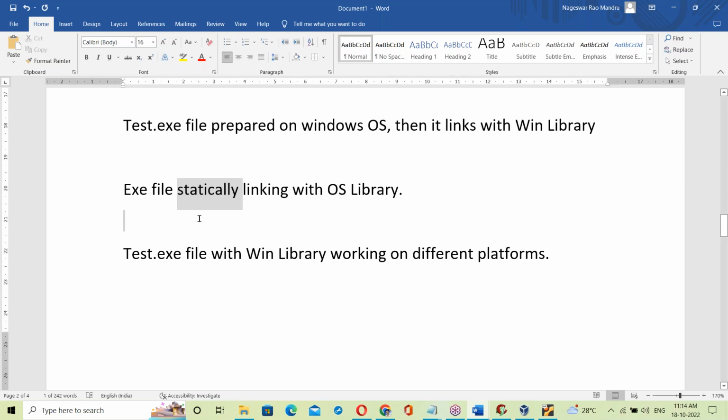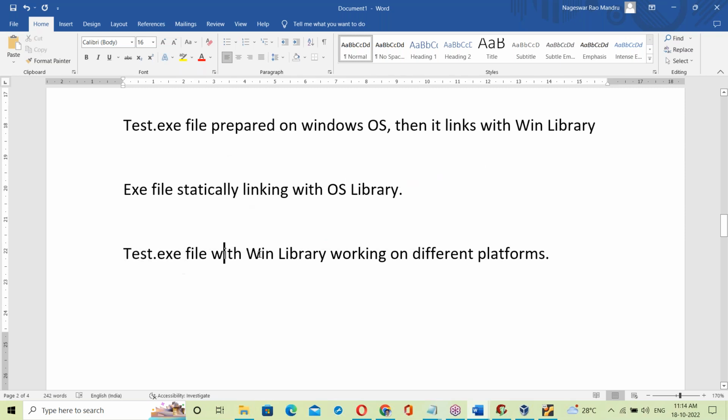I'll explain, just wait. Once dynamic linking is explained, you can understand static linking. Static means fixed. Once linked, that link never changes.